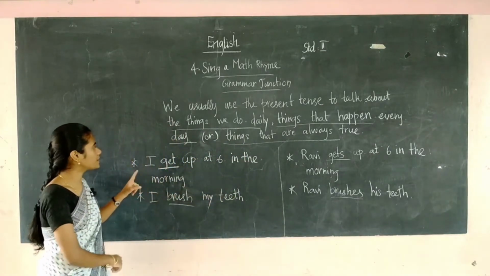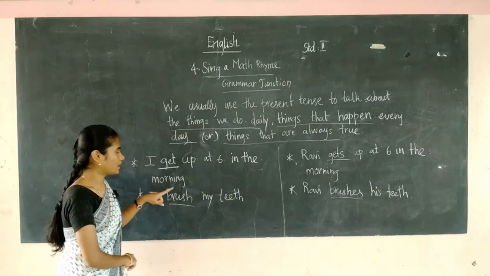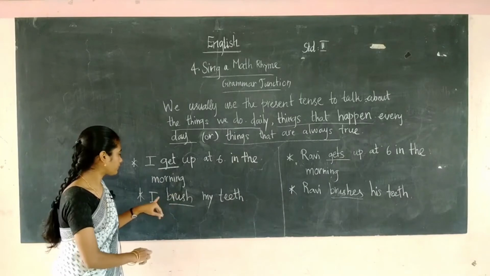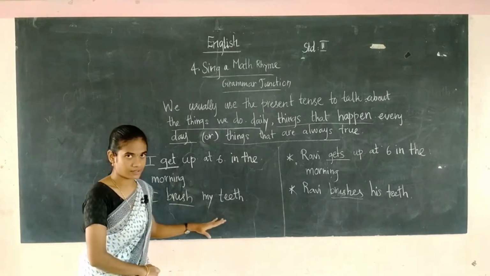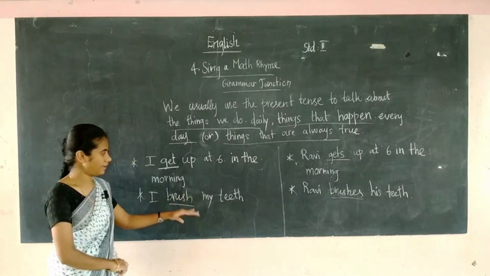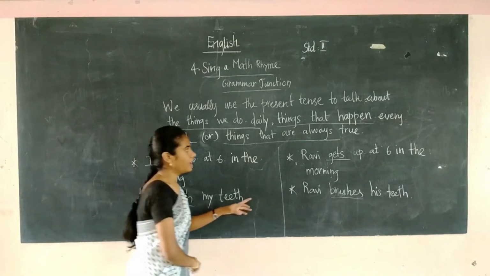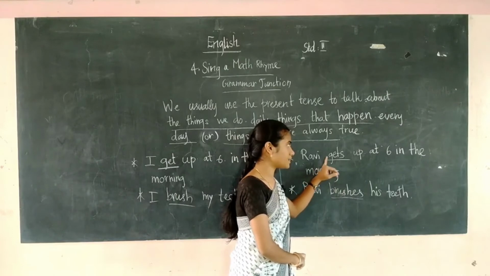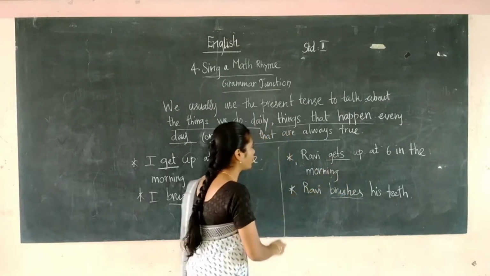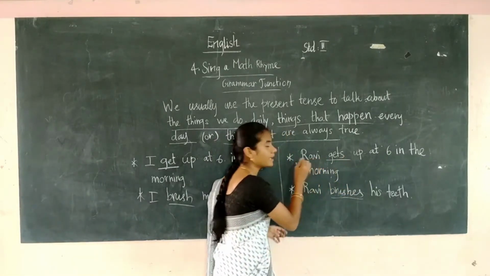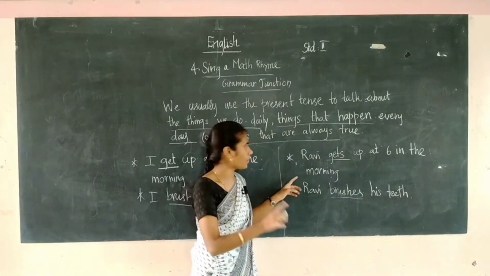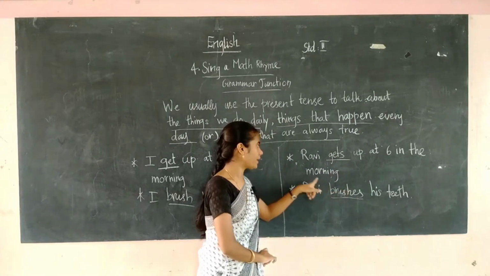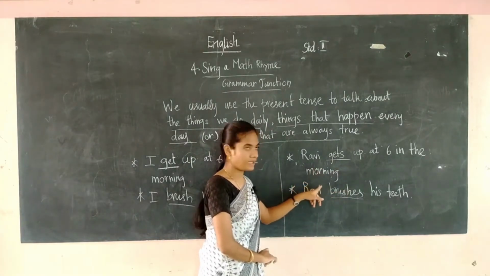Now for examples: I get up at 6 o'clock in the morning. I brush my teeth. The next one, Ravi gets up at 6 in the morning. I have to put an s because Ravi is only one, a singular one. So we are putting s to the verb. Ravi gets up at 6 in the morning.